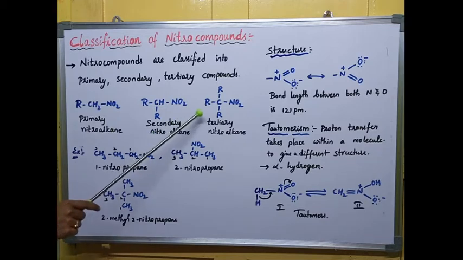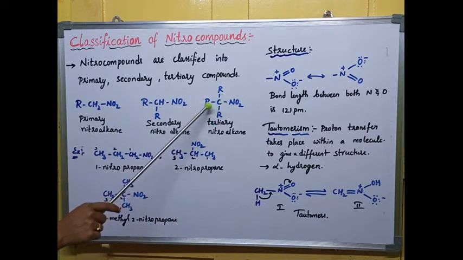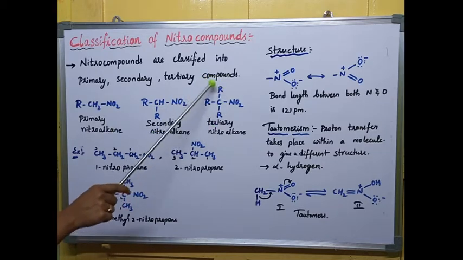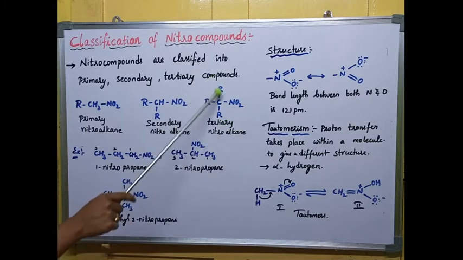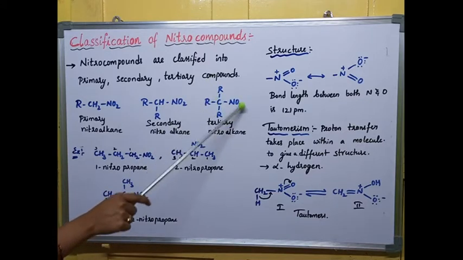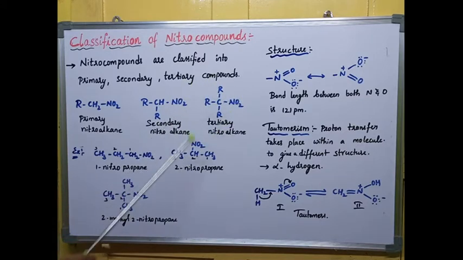And next you can see the third one, around C there are three hydrogens replaced. Three hydrogens are replaced with R groups, then it is called a tertiary group. To the tertiary group, the NO2 group is attached, so it is called a tertiary nitroalkane. And for these three we are giving three examples now.